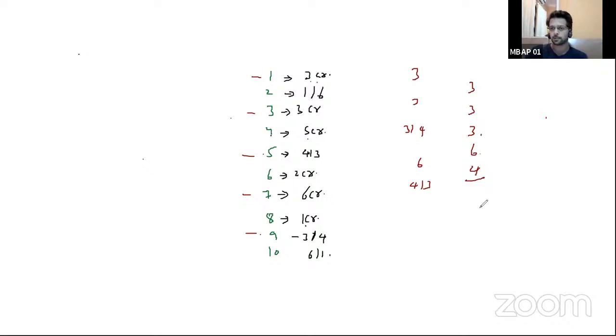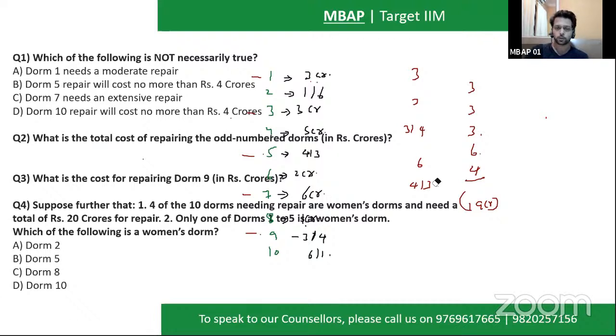3, 3, 3 is 9. 9 plus 6 plus 4 is 19. The total value will never change because it's either 3, 4 or 4, 3. So the total value will not change. What is the answer for the given question? 19. Good one. All of you are correct. The answer is 19.